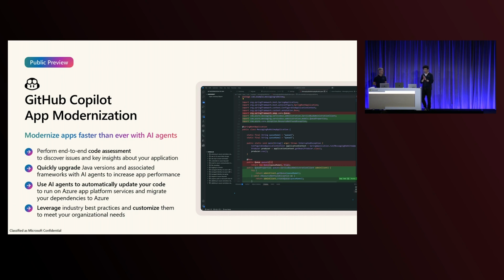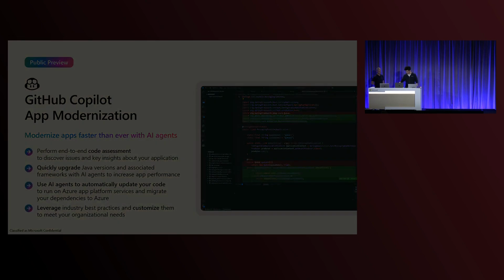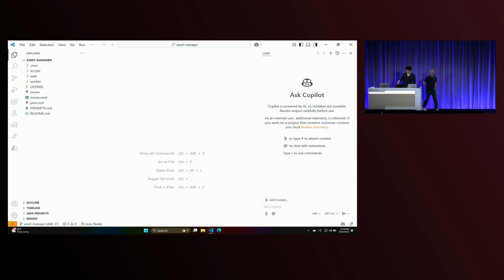All right, so I'm going to go straight into a demo, and I will show you from here. Sorry, I have to unlock. And hopefully that works. All right, great.